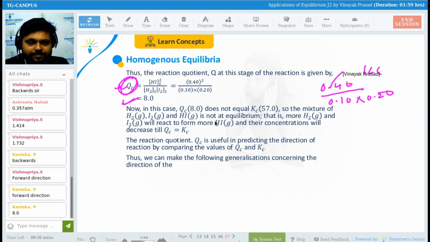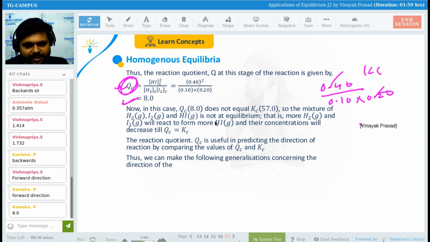See here, 0.40 and 0.20 will be there, right? And here there is 0.10. Can we multiply it by 100 in the numerator, and then divide it by 10? So what will you get here?